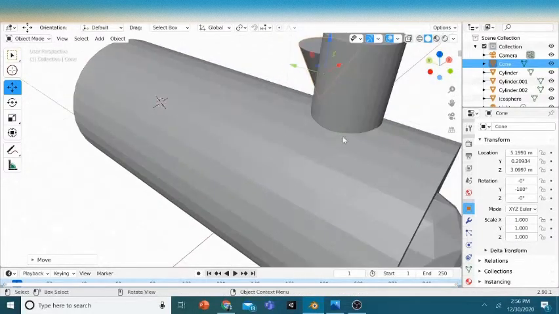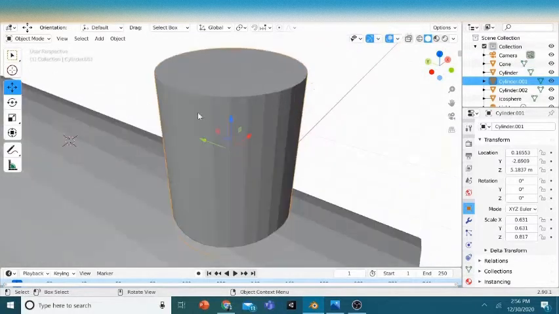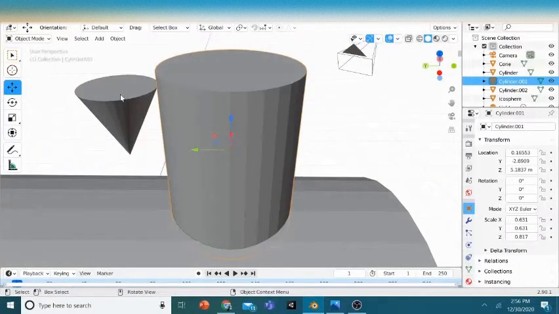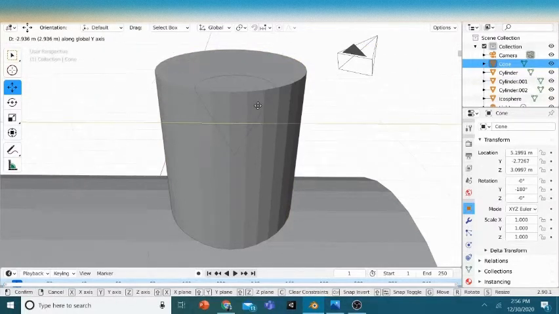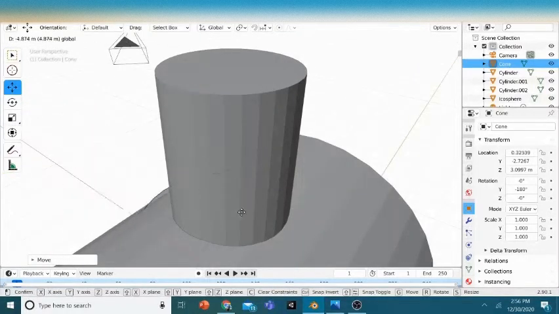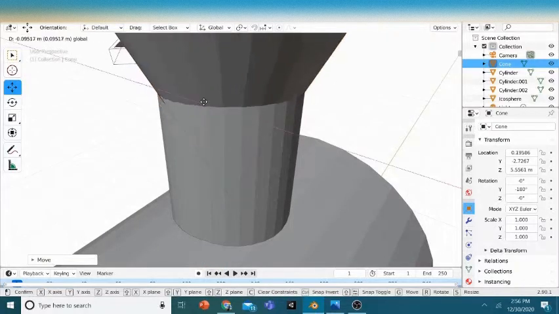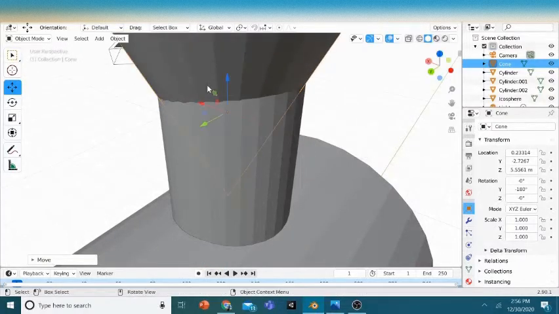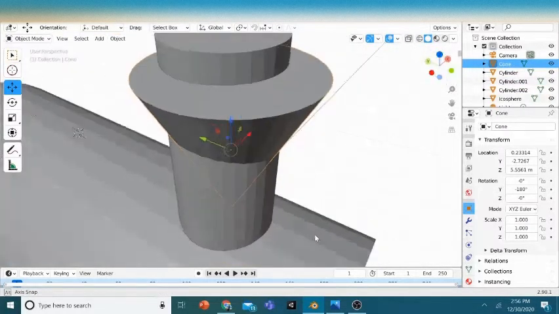We'll just zoom in a bit and press G. And up. Yeah, okay, now we'll just focus on that.